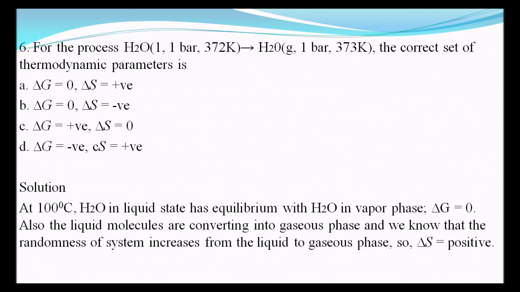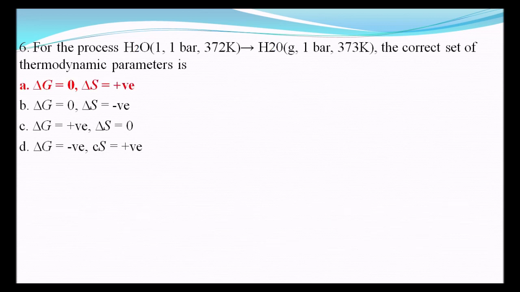For the process H2O (1 bar, 372 Kelvin) to H2O gas (1 bar, 373 Kelvin), the correct set of thermodynamic parameters is. See here the H2O in bracket they have given l, that is liquid. So 372 Kelvin means it is 99 degrees Celsius. So water exists in liquid state. Here the water exists in gaseous state at 373 Kelvin. Therefore the randomness increases from liquid to gas. Therefore the delta G is equal to 0 and delta S is positive.